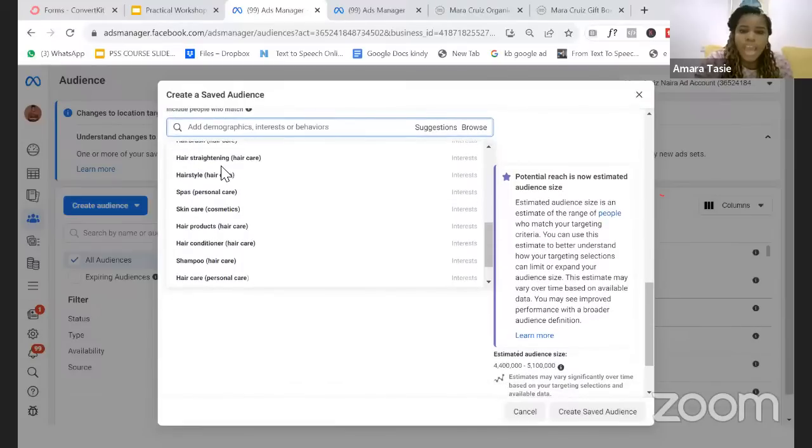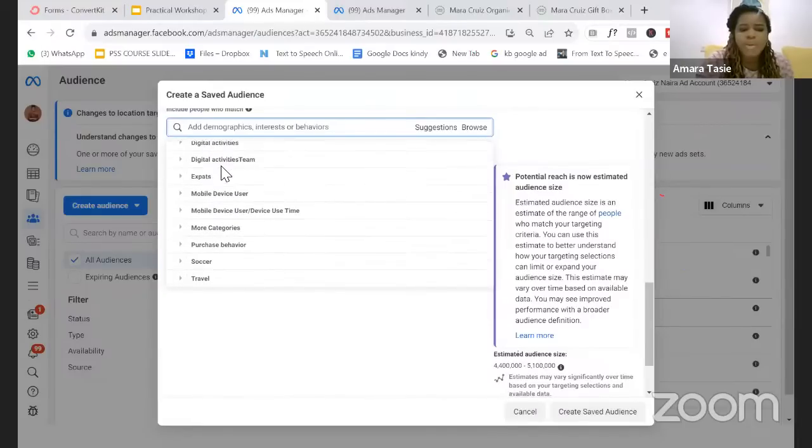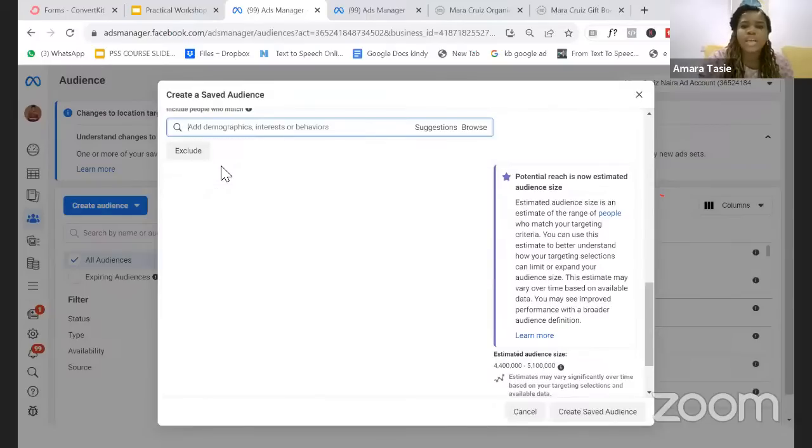So if, for instance, you're not able to use this browse feature, maybe you're worried about which demographics am I going to target now? Which interest am I going to target? Which behavior am I going to target? If you're worried about that, you can even just type in one keyword and then use the suggestion button to find out what to do. So we'll do that exercise now and you'll see exactly what I mean.